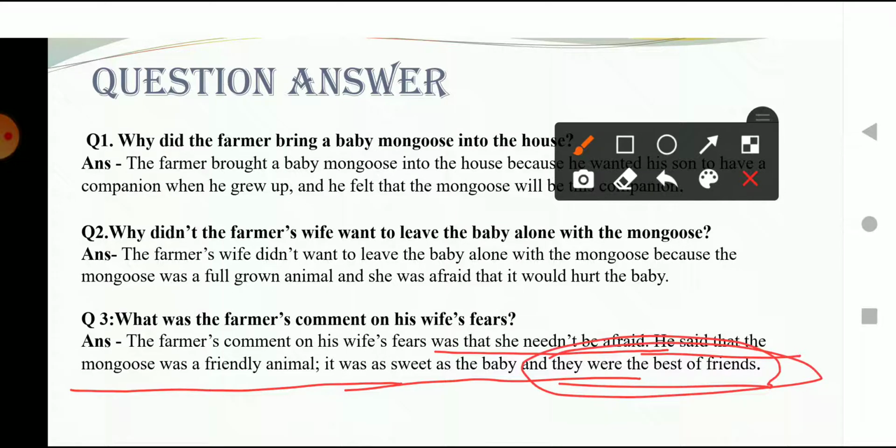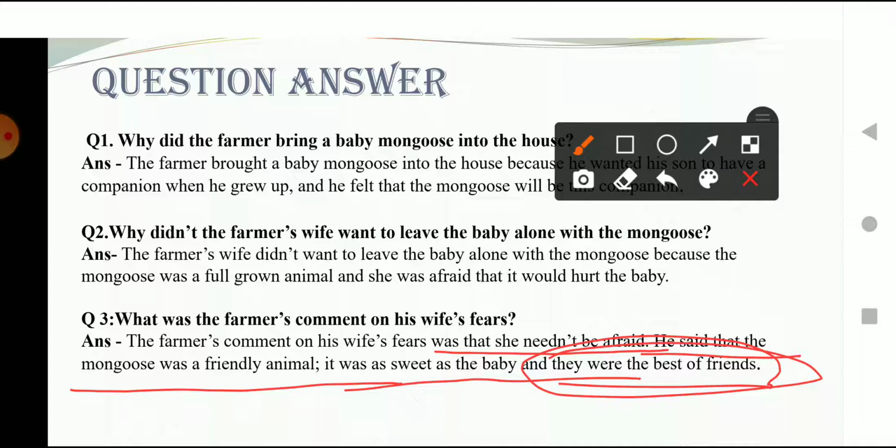Who are the best friends? The baby and the mongoose, they both are best friends. So even if we leave the mongoose with the child, he will not hurt the child, because they both are very close to each other. They are best of friends. He told his wife that even if we leave the child with the mongoose, he is not going to hurt our child.